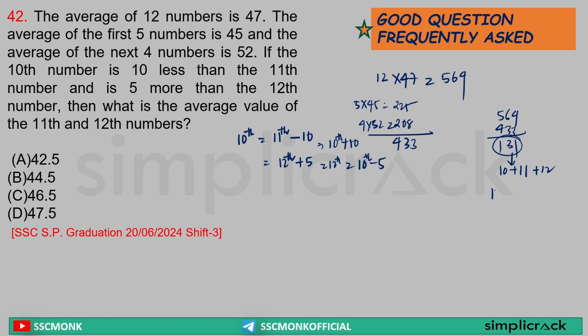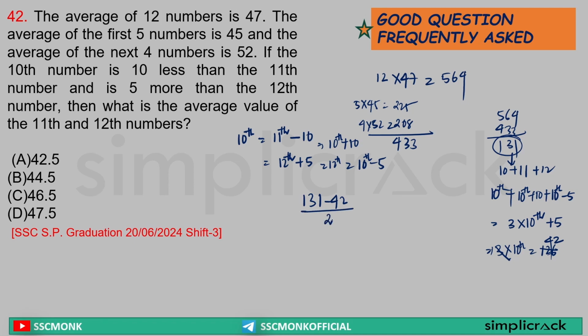Sir, here in place of the 10th number, I will keep it as 10th. For the 11th number, I will write 10th number plus 10. For the 12th number, I will write 10th number minus 5. So this is 3 times the 10th number plus 5 is equal to 131, or I can write 3 times the 10th number is equal to 131 minus 5 is equal to 126. 3 4s are 12, 6, 3 2s are 6. So the 10th number is 42.